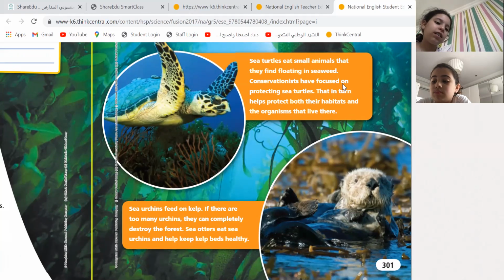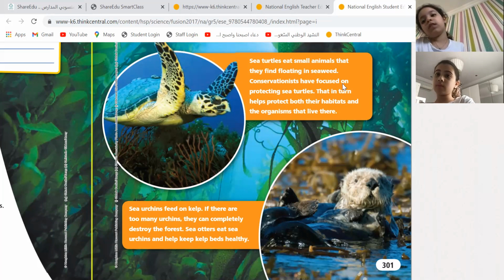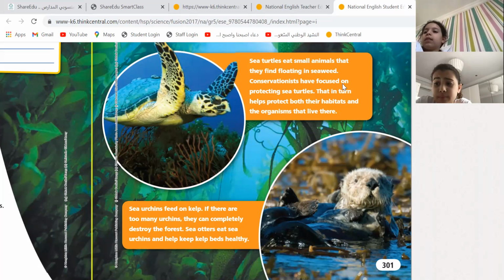What about sea turtles? Look at the sea turtles. They eat small animals that they find floating in seaweed. Why does this help? Conservationists have focused on protecting sea turtles, which in turn helps protect both their habitat and the organisms that live in it.